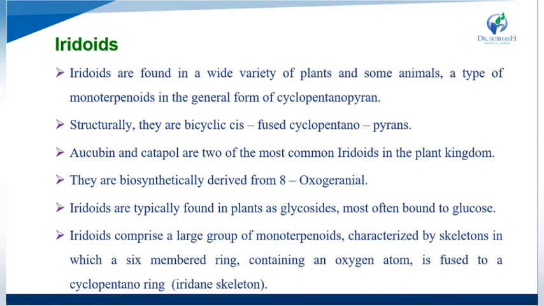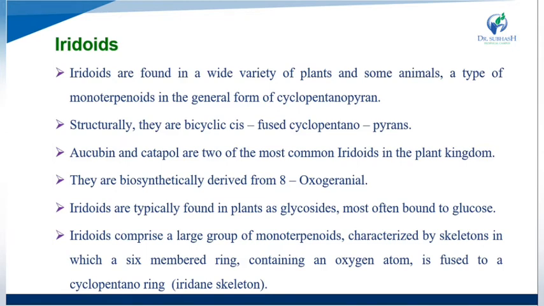Aucubin and catalpol are two of the most common iridoids in the plant kingdom. They are biosynthetically derived from 8-oxogeranial.